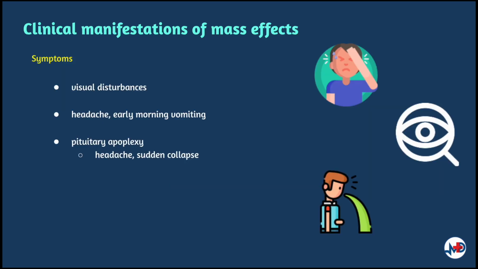Patients with pituitary macroadenomas may be asymptomatic or may present with complaints due to hormonal imbalance or mass effects. Firstly, mass effects of the macroadenomas may present with visual disturbances, symptoms suggestive of increased intracranial pressure such as headache and early morning vomiting. Owing to infarction of a pituitary tumor or sudden hemorrhage within the pituitary gland, this can contribute to the presentation of pituitary rupture, which presents as a medical emergency with a headache, sudden collapse, indicating shock or death if not treated emergently. These presentations are commonly due to macroadenomas.